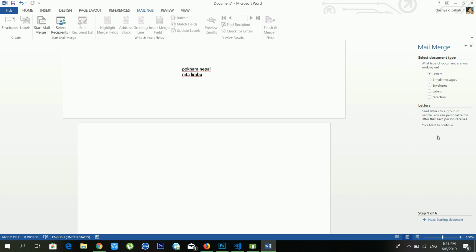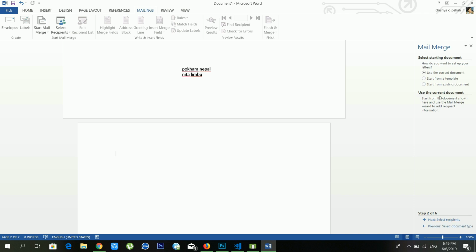There are several options available. One is letters, email messages, envelopes, labels, directory. If you want to create a sample of letters, you have to choose letters. If you want to create a sample of email messages, you have to choose email messages. And for envelopes, you already created, right? And for the directory you can create a directory also from here, but it's okay for me, that's why you have to click Next. And see, there are 3 options available.